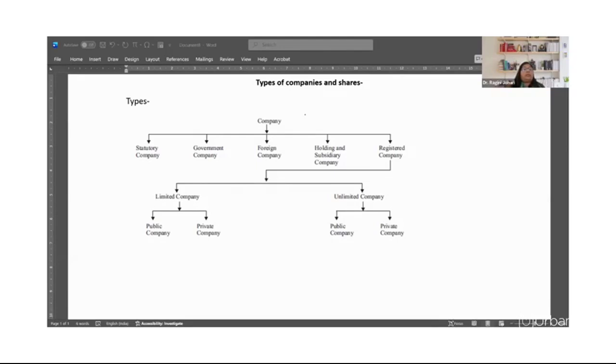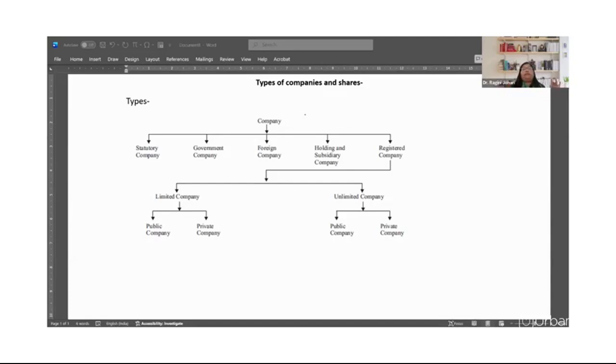Now we talk about the subsidiary company, okay? Because this heading says holding and subsidiary company. So now holding company we have taken up. Now we talk about the subsidiary company. So according to section 4, subsection 1 of the Companies Act of 1956, a company shall be deemed to be a subsidiary of another company if, but only if, please understand, if, but only if, point number 1, that the other controls the composition of its board of directors. Other means the holding company I'm talking about, right? Controls the composition of its board of directors.